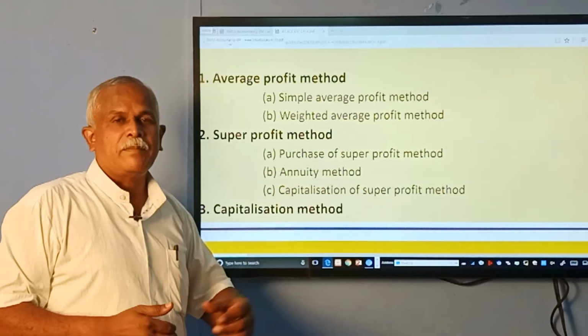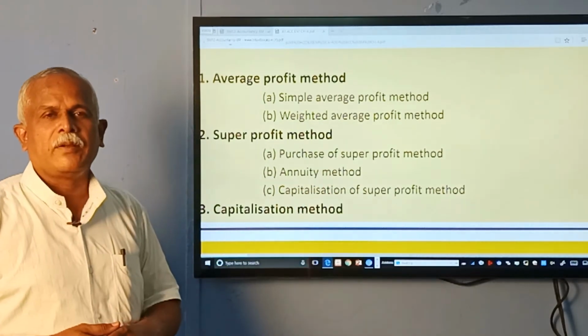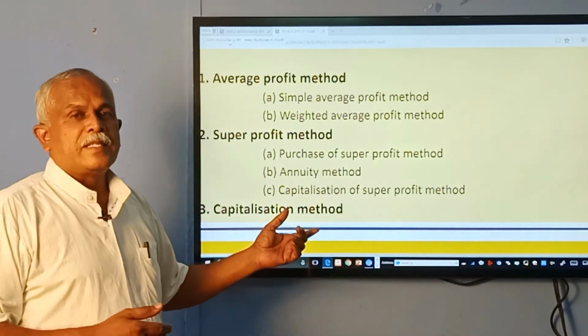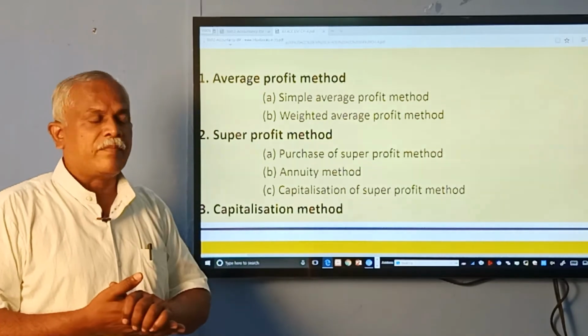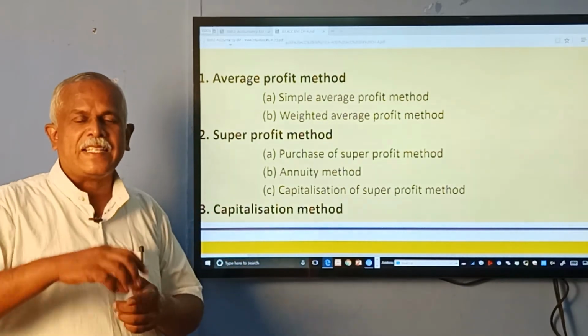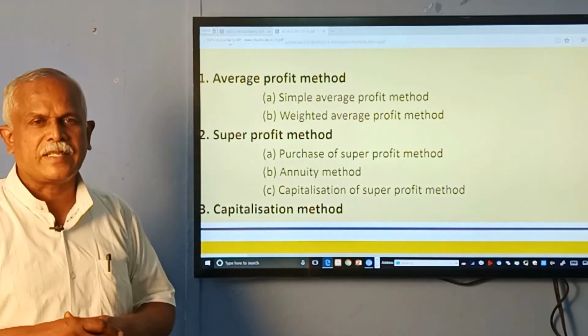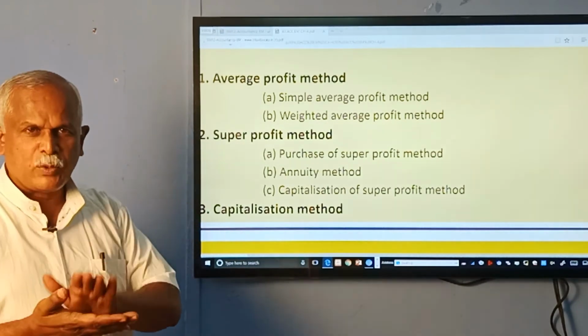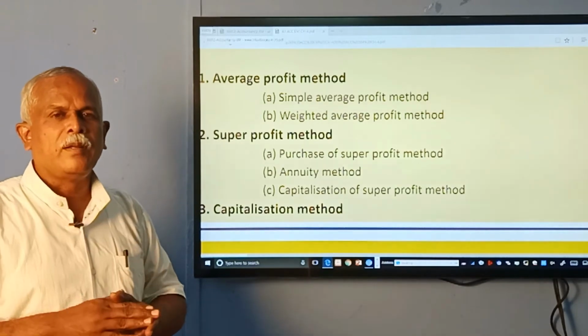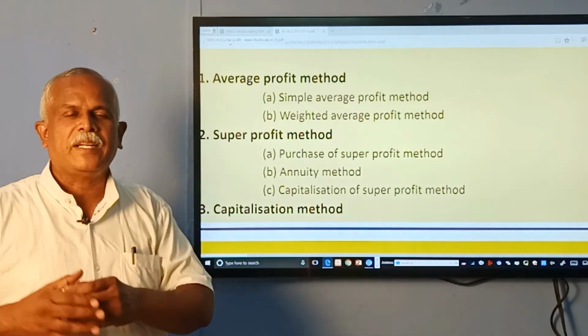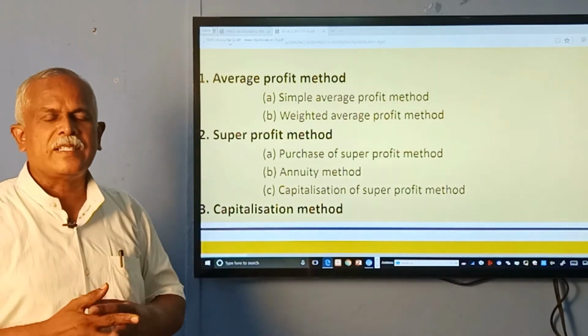Then capitalization method. This is a very good method, in which we capitalize. Capitalize is nothing but reversal of percentage. That is, whatever super profit, we try to bring it into how much capital is needed to earn this profit.